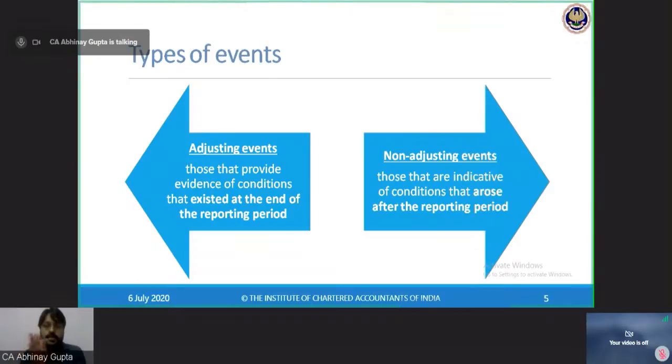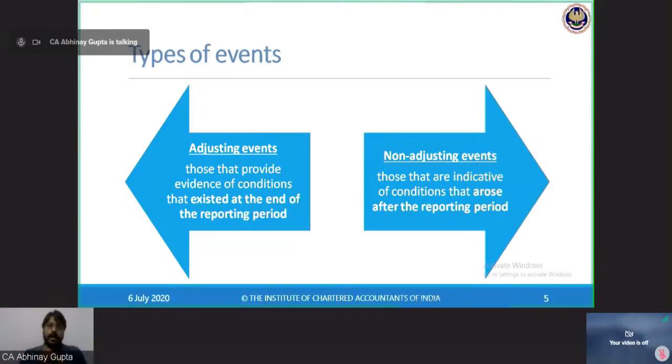And non-adjusting events are those that are indicative of conditions that arose after the reporting period. So let me take an example. Suppose at the end of the year, I have a debtor, Mr. A, for rupees, say, 1 lakh. So in my books of accounts, there is a debtor, Mr. A, for rupees 1 lakh as at 31st March, which is coming in my debtors.